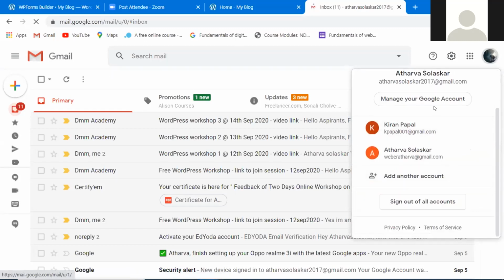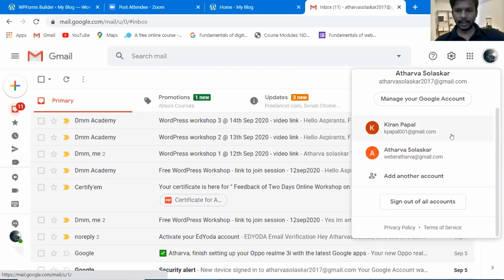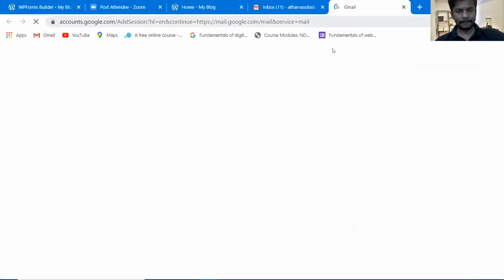It is not that. This is the email. No, sir, actually I haven't added that email here. You have to add the account. Click on add another account. Open that Gmail. Actually, I forgot the password. I have logged in on my phone. Okay, if you have it on the phone, no issue. From the phone also you can check. Just check on your mobile.